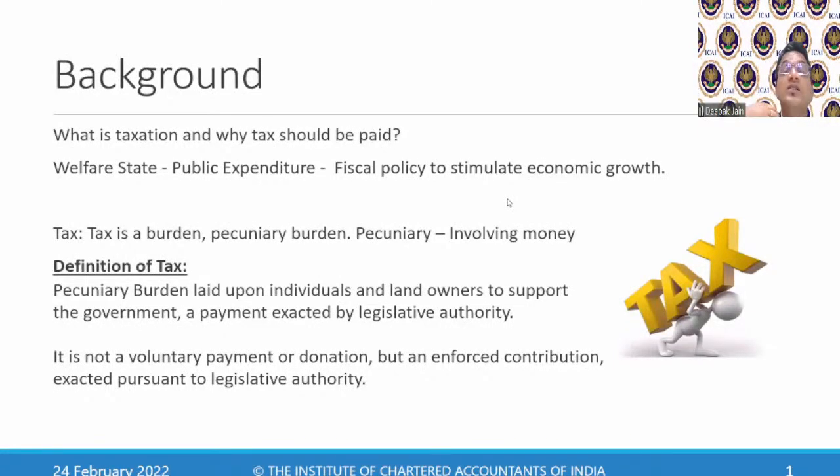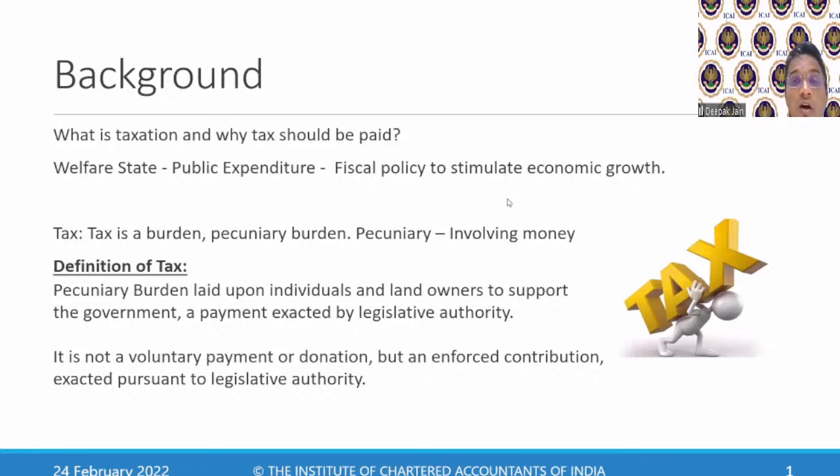Whatever is your earning, that is your earning. On that earning, you will pay taxation in money terms itself. You will not say, okay, I have received in non-monetary terms, so I'll pay tax also in non-monetary terms. No, that is not possible. Tax is always paid in monetary terms only. Whether you have received cash or non-cash, either way you will have to pay the taxation in monetary terms.